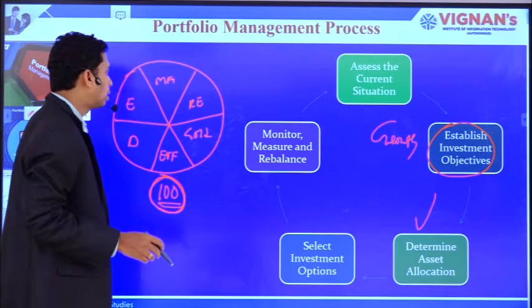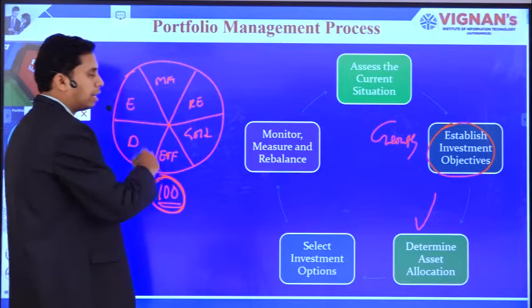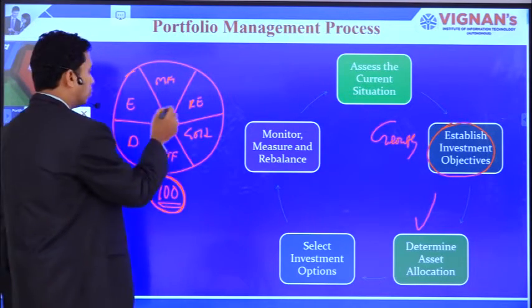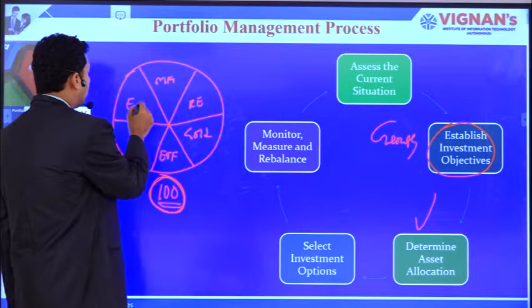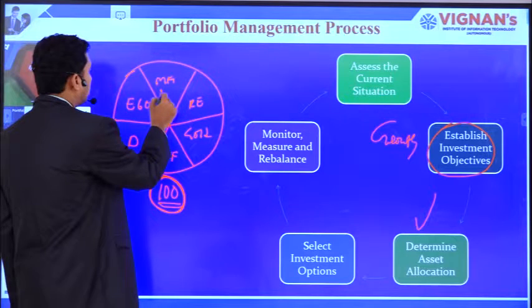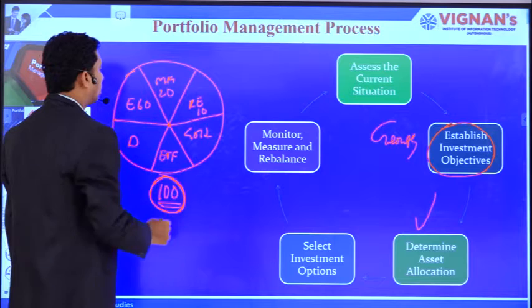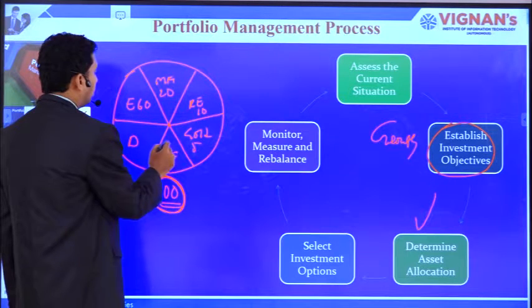For an example, I would like to allocate for the capital growth objective: it can be equity 60%, mutual funds 20%, then 70%, 10%, then 80%, 5%, then 85%, 90%, 10%.